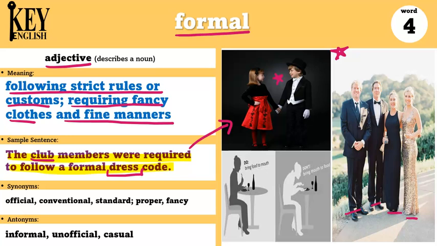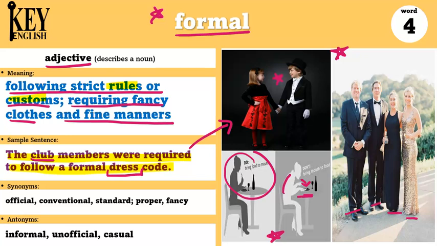And since formal also means some customs or rules, we can also use it to talk about things like manners. For example, when you're having a formal dinner, you have to make sure that you're not bending over the table or putting your head down. Even putting your arms on the table can be bad manners. So sometimes we have to use good manners during formal meals or in restaurants.